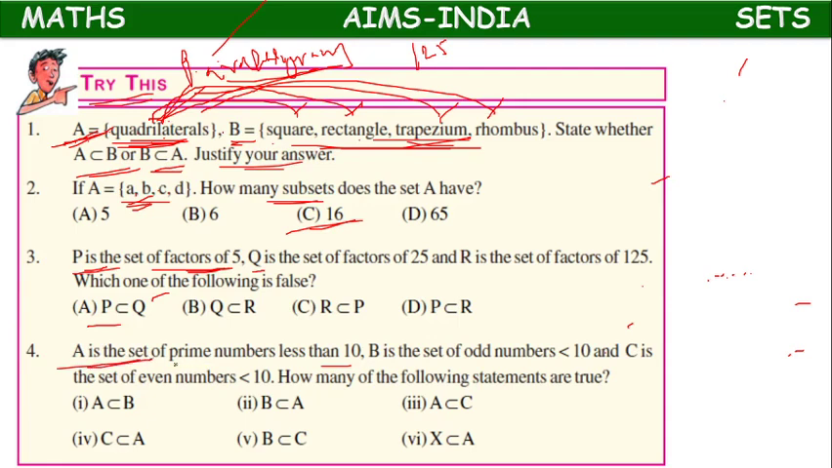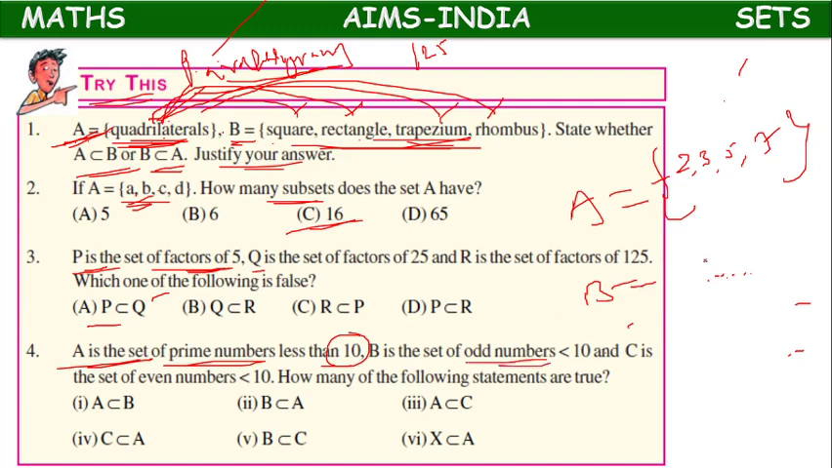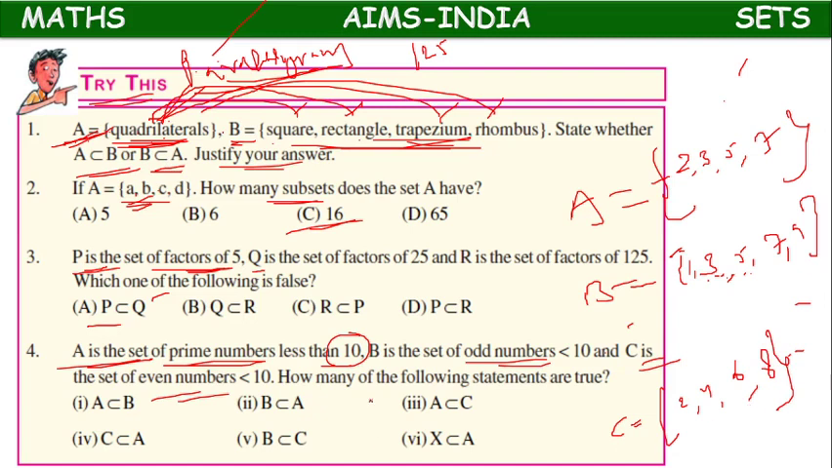A is the set of prime numbers less than 10. Prime numbers means starting from 2, 3, 5, 7. These are the set of prime numbers below 10. That is the A set. B set is the set of odd numbers. Odd numbers means starting from 1: 1, 3, 5, 7, 9. C means the set of even numbers less than 10, so we will have 2, 4, 6, 8.